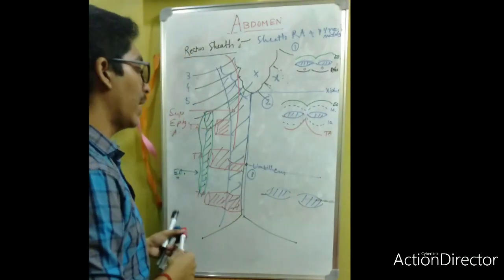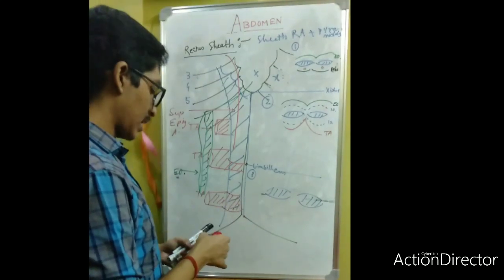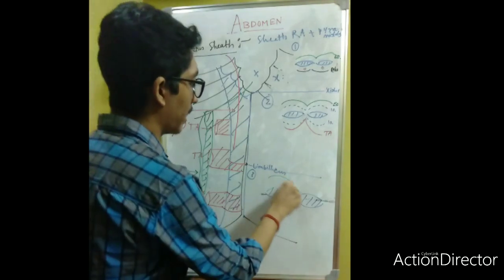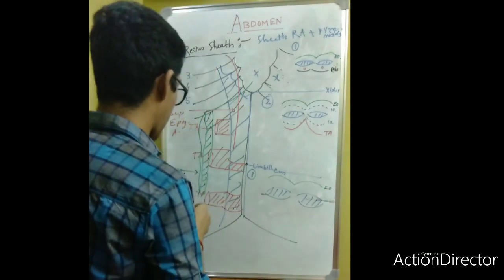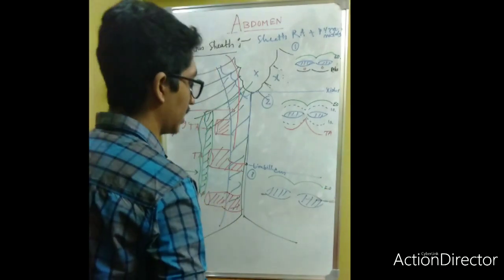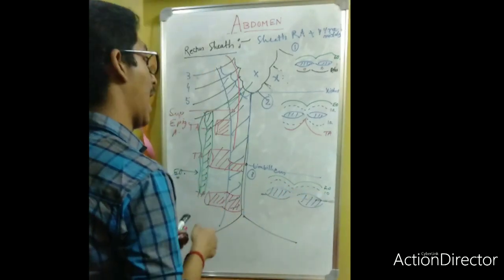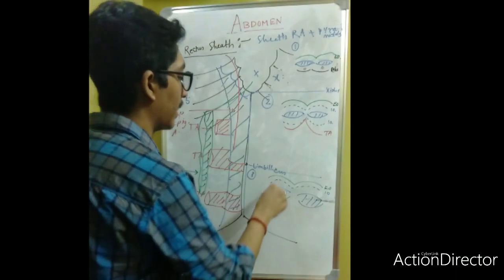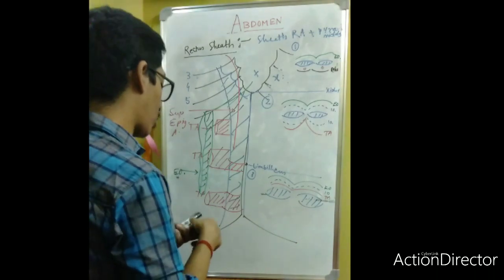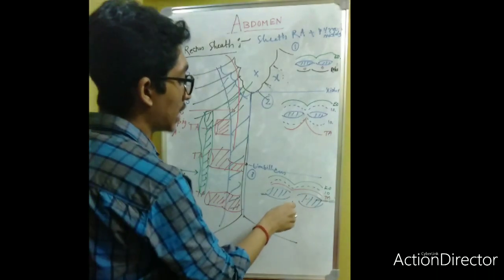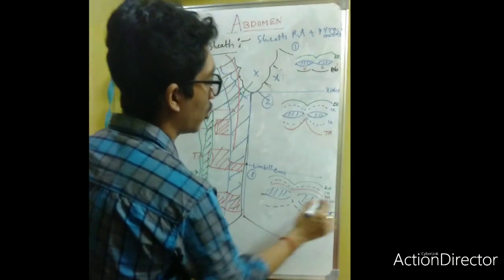Now below the umbilicus, the anterior wall will be formed by the external oblique, the internal oblique, and also the transversus abdominis. All the muscles form the anterior wall, and the posterior wall will be formed by the fascia covering the transversus abdominis muscle.